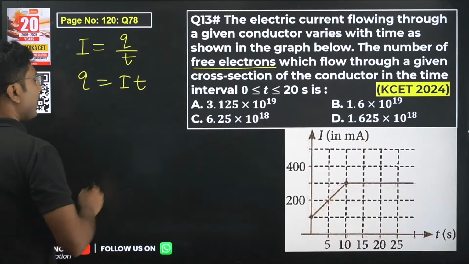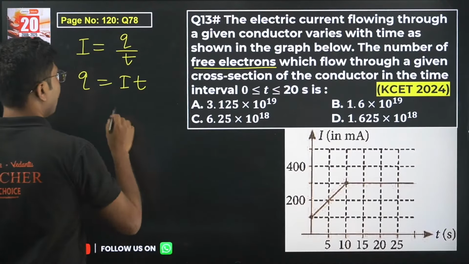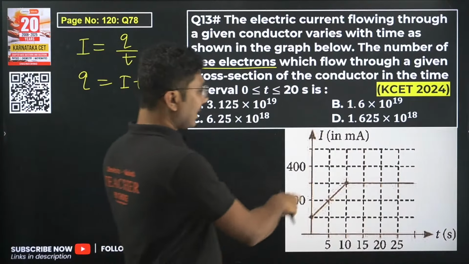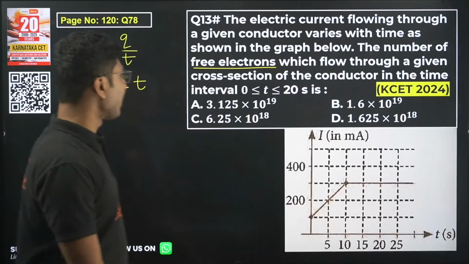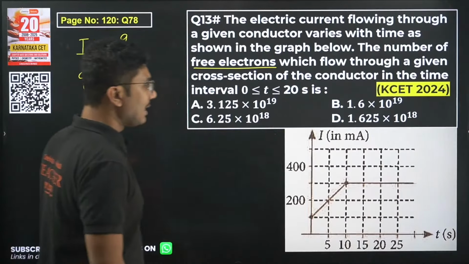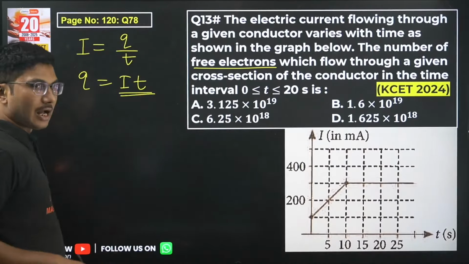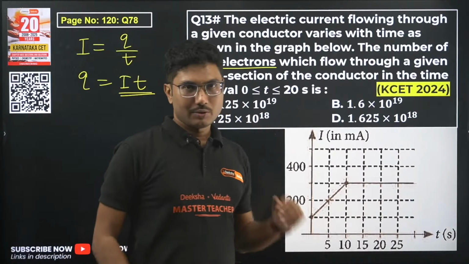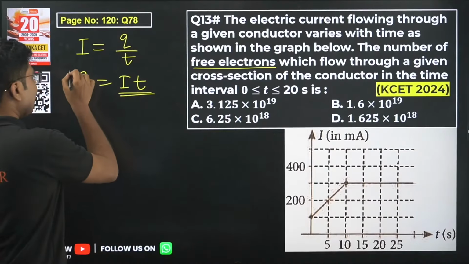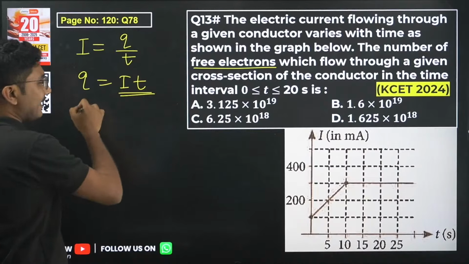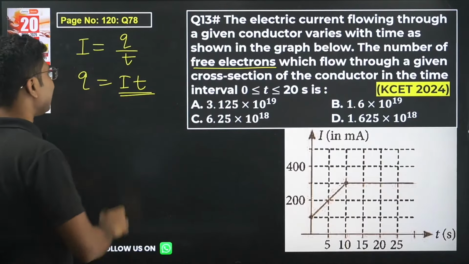So if we plot a graph of current versus time, then the area under the graph is basically this I into T, so x into y. For a small dq dt, take integration, then also it is the same thing.